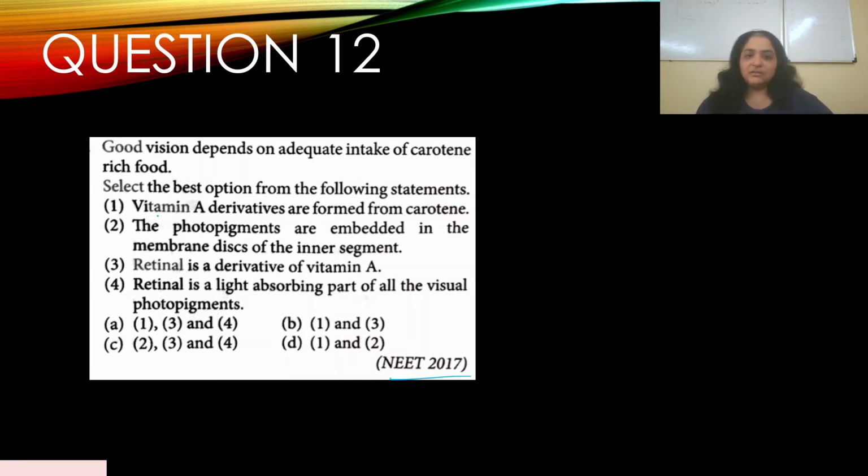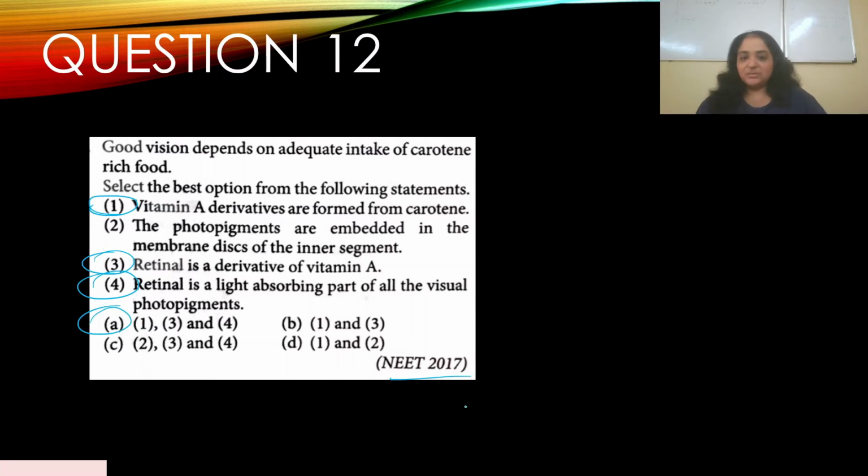So you have vitamin A derivatives are formed from carotene, which is correct. 2. The photopigments are embedded in the membrane discs of the inner segment. No, it's embedded in the membrane discs of the outer segment. Retinal is a derivative of vitamin A. Yes. Retinal is a light absorbing part of all the visual photopigments. Yes. So you have 1, 3 and 4. So your answer is A.